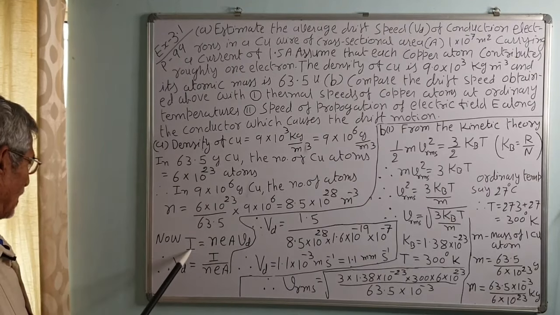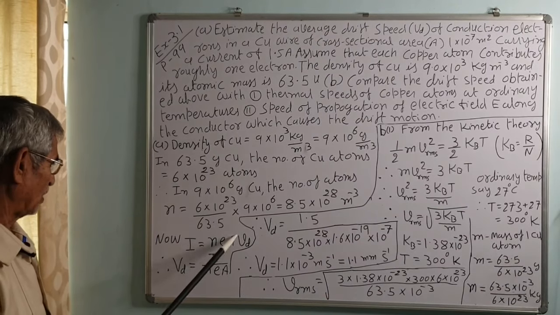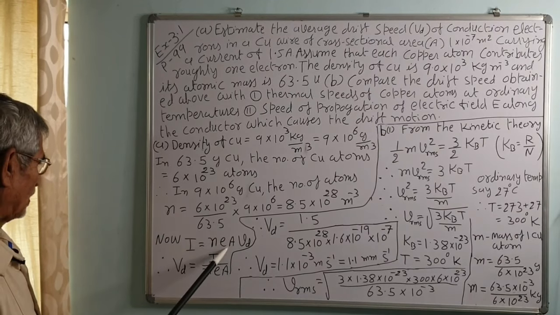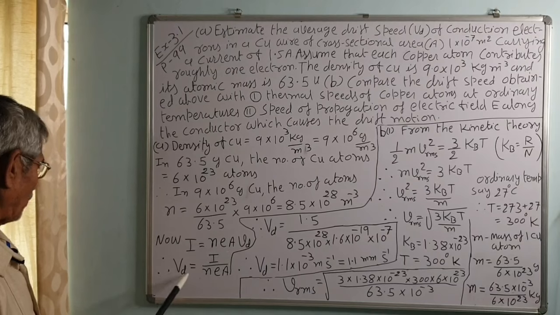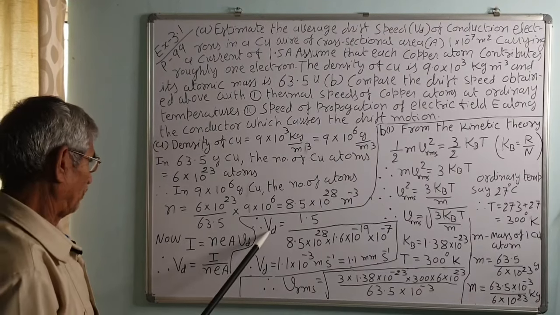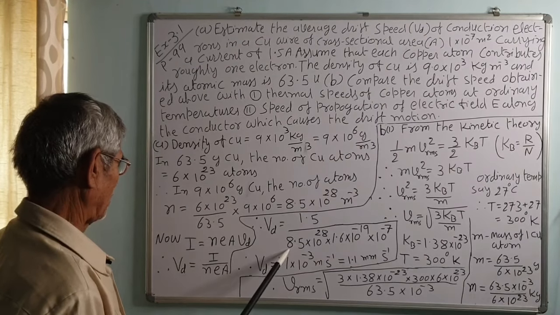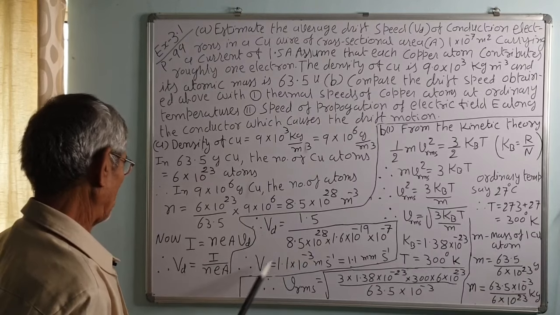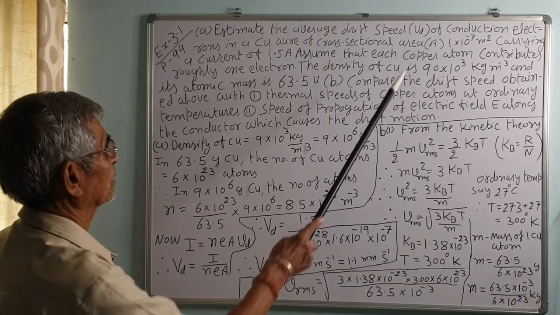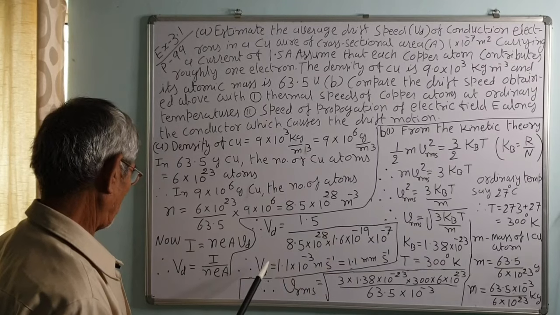Now we know current I is connected with the number density of electrons n, electronic charge e, area of cross section A of the conductor, and drift velocity Vd of electrons, that is I equals nAeVd. Therefore Vd equals I upon nAe. So Vd equals I, the current, 1.5 ampere, upon the 8.5 into 10 raised to power 28 that we have already calculated, times the electronic charge 1.6 into 10 raised to minus 19 coulomb, times the area of cross section, already given, 10 raised to power minus 7 meter square.